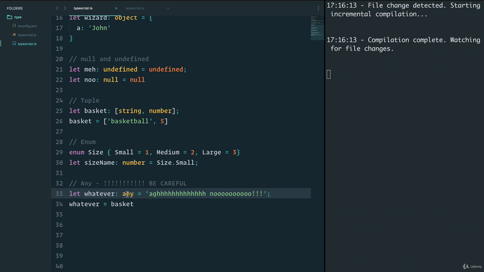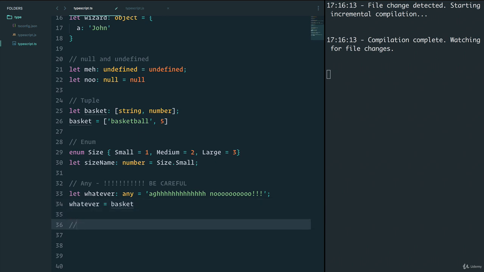But any is useful for cases where you're working on converting your JavaScript code into TypeScript code, and that might take a long time. In the meantime, you might want to just place any for really complicated functions or objects that we can't right away define like we have here. But again, be very cautious. You're pretty much not using the benefits of TypeScript at all. So if you have any all over your code base, then you're not really using TypeScript properly.